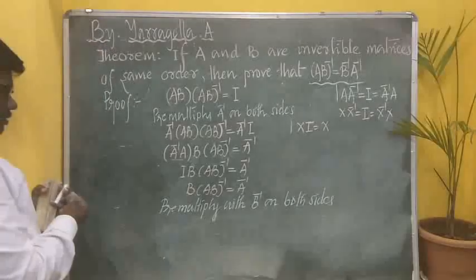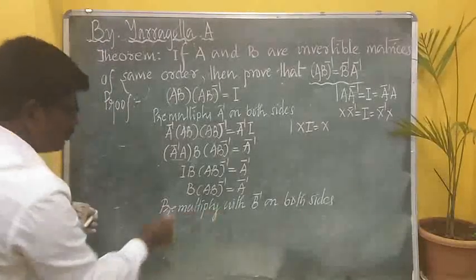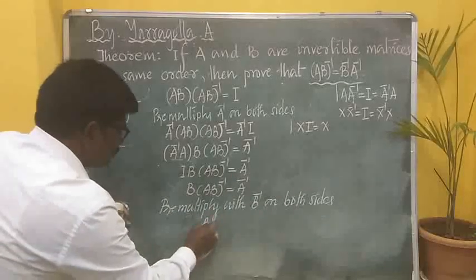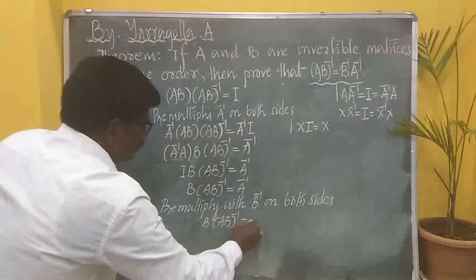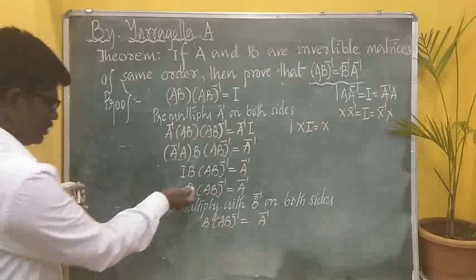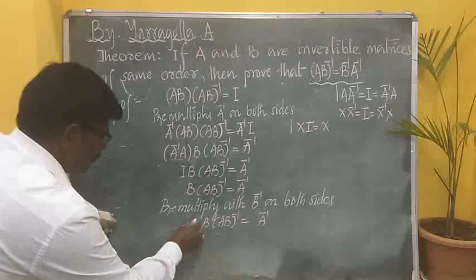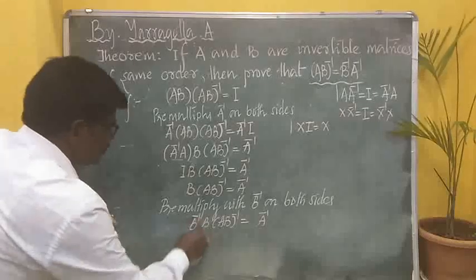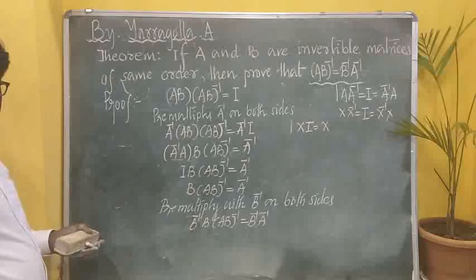Okay, I just want to write this as it is so that I can show you what I'm doing. B into AB the whole inverse is equal to A inverse was the statement. Now I'm multiplying B inverse on both sides. See, B inverse here and B inverse here. This is what I did, right?